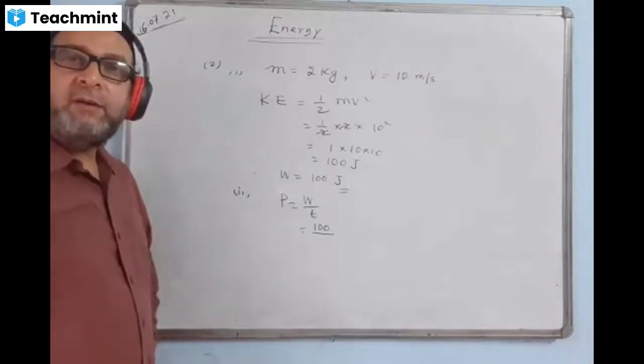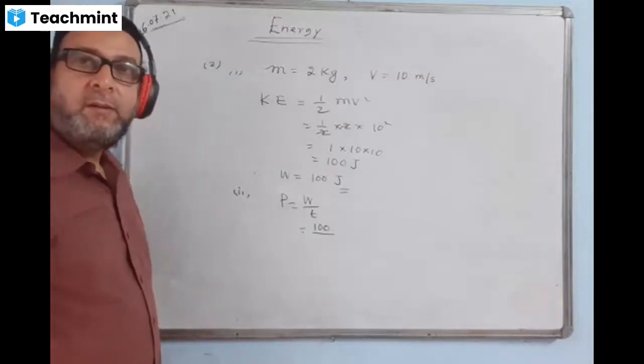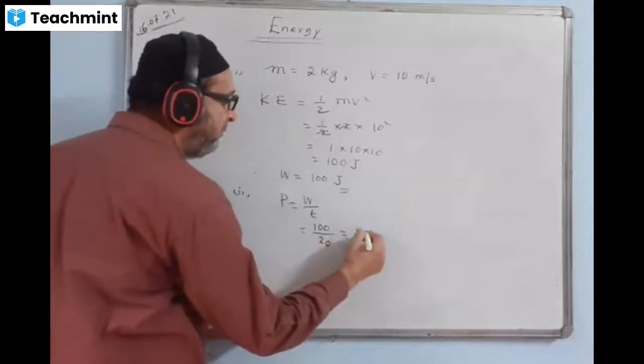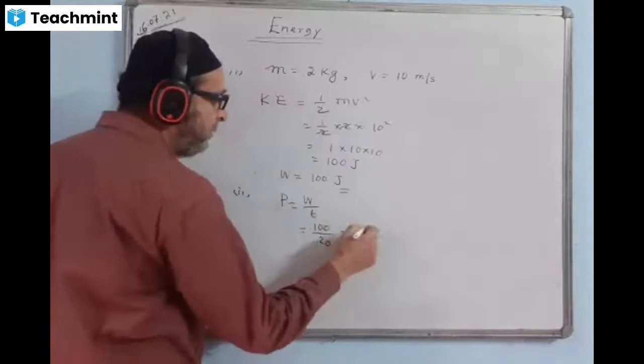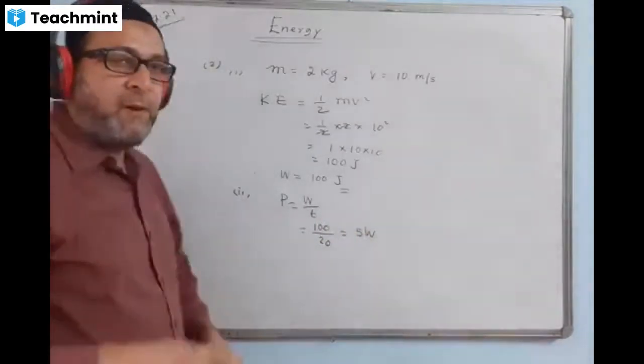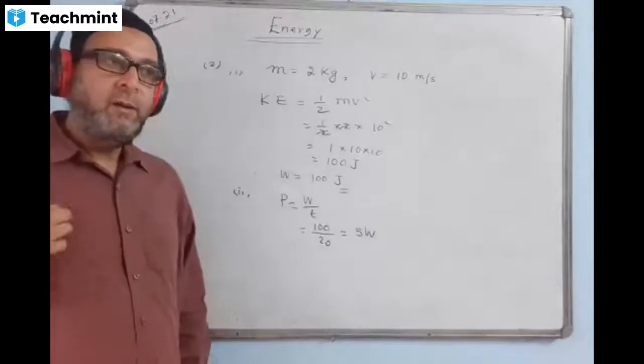What is the value of time given in the question? Sir, 20. Write 20 here. Cancel, the answer becomes 5. Unit of power is W, capital W, watt. 5 watt. How much is the power developed? The answer is 5 watt.